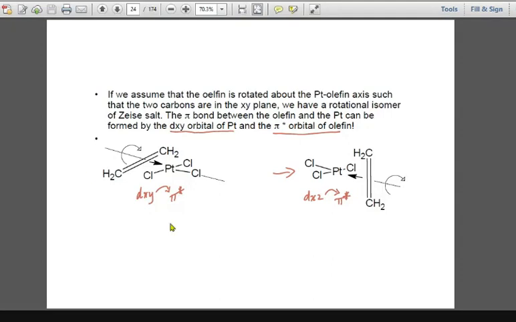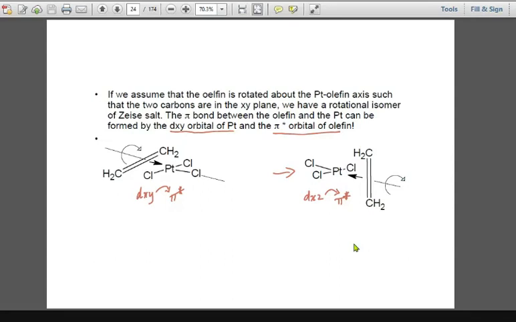लेफ्ट हैंड साइड is in the xy plane and right hand side is in the xz plane. Look wise, again I would repeat, this seems perfectly similar, but the only difference arises once you start the rotation of the molecule. So in some books they mention that there will be a transfer of electron density from dxy. In some books they write that there will be a transfer of electron density from dxz. So now you have a clear idea of how to handle this difference of dxy and dxz.